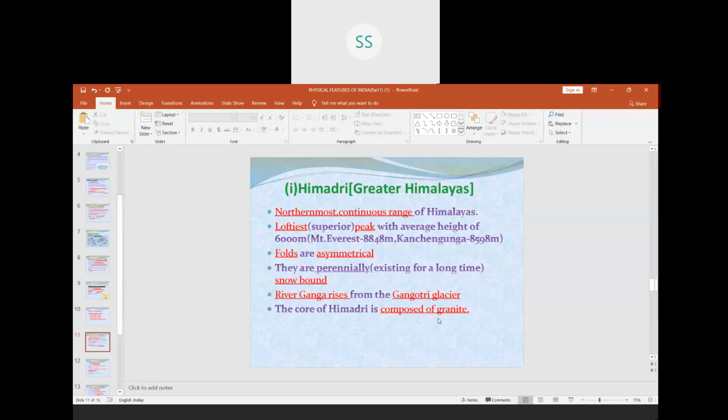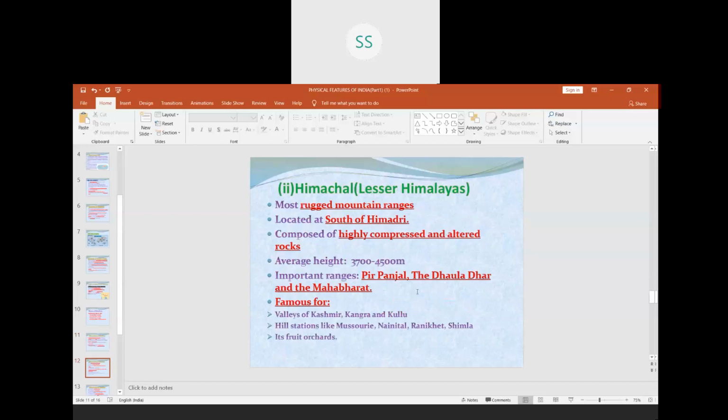So we come to the next range, Himachal or the Lesser Himalayas. Himachal, the name itself is, Himachal Pradesh when we talk about. So that is how the Himachal range is. It is also the rugged mountain ranges. It is located to the south of Himadri, that is below the Himadri range. It is composed of highly compressed and altered rocks, because compression means they are bound together. They are strongly bound together rock.